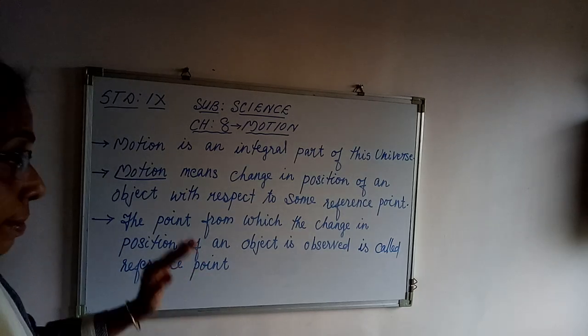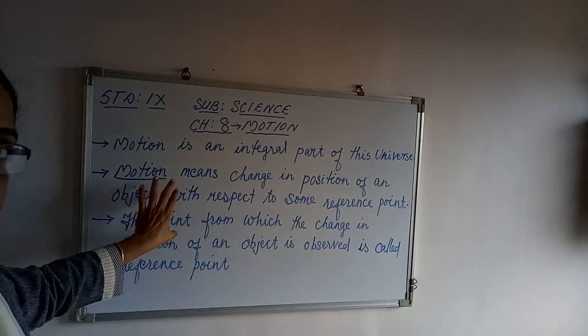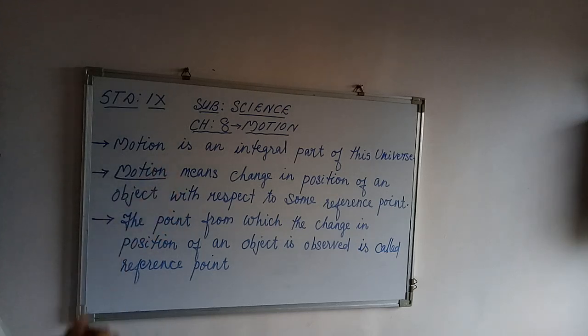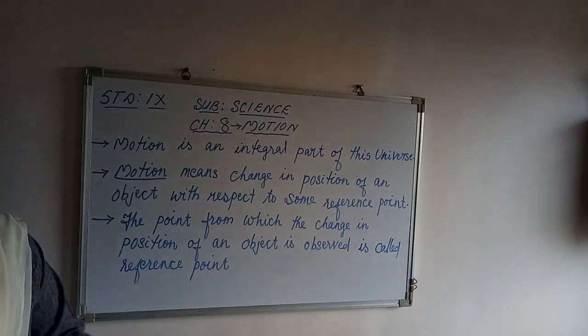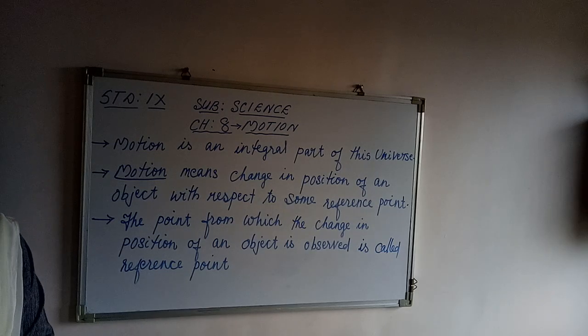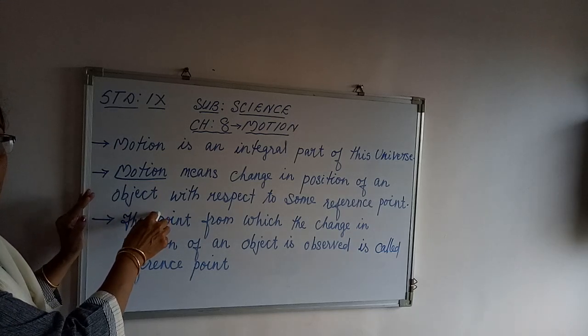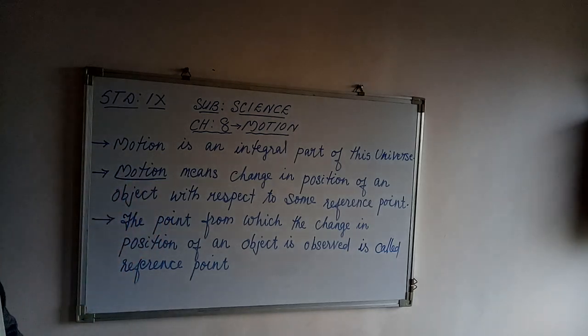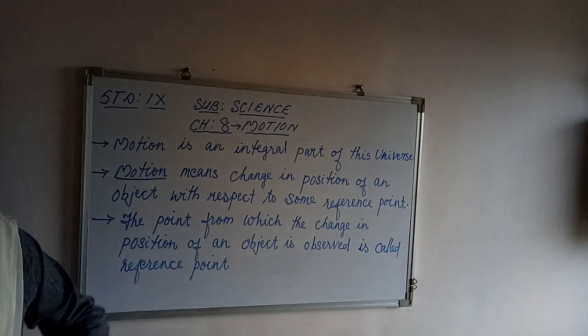When any object changes its position with respect to some other object. Here the other object is the whiteboard. I have changed my position, so we can say that I have moved, or I am in motion. Clear to you? So when any object changes its position with respect to another object, we can say that the object is moving. And here the board is called the reference point. With respect to the reference point, the object changes its position.